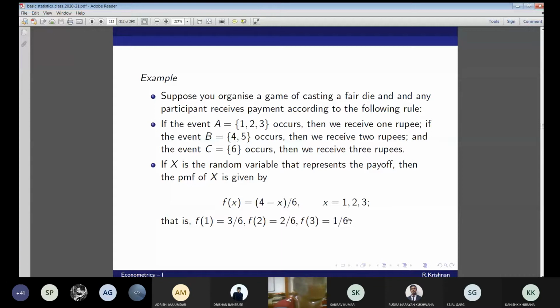Suppose I ask you this question. The game is repeated a large number of times. Payment of 1 rupee would occur how many times?